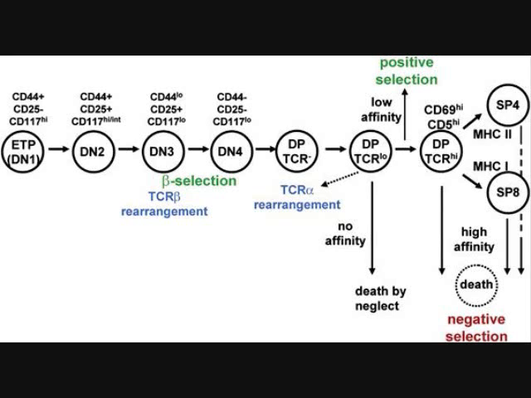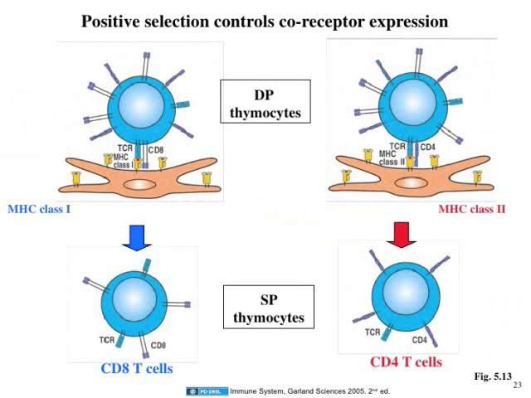Moving forward, positive selection will select for T cells capable of interacting with major histocompatibility complex, MHC. Positive selection will involve the production of a signal by double positive precursors that express either MHC class 1 or 2 restricted receptors.